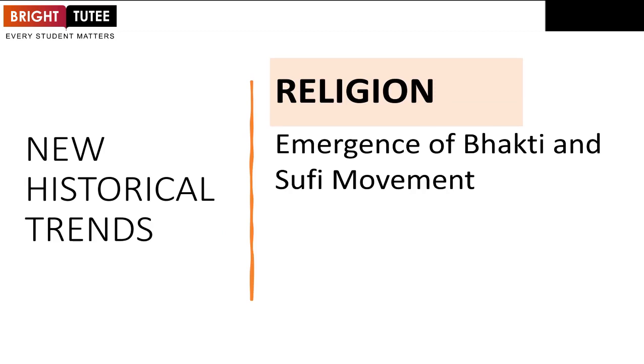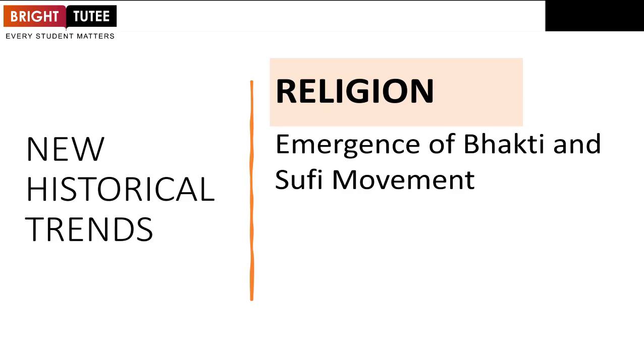Now let's look into the next factor, that is the religious historical trend. When we look into the religious historical trend, we saw the emergence of the Bhakti and Sufi movements during this time period. The Bhakti movement indicates the Bhakti saints who were devotees of Hindu gods, and the Sufi movement indicates the devotees of Islam, Allah, because in Islam there is only one God, which is Allah. In Hinduism there are multiple gods, so it depends on which god the devotee is worshipping. Like this we can see the emergence of new movements, the Bhakti and Sufi movements.